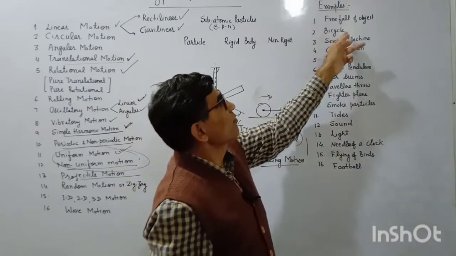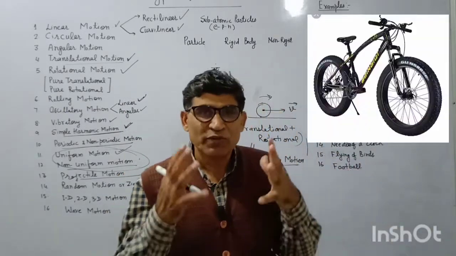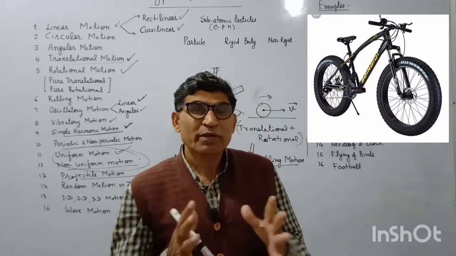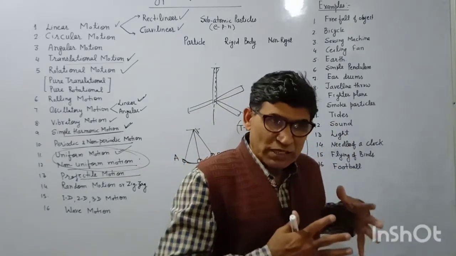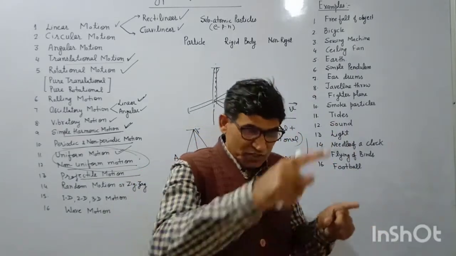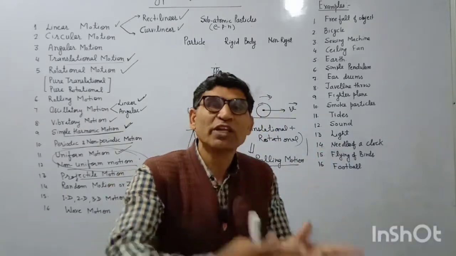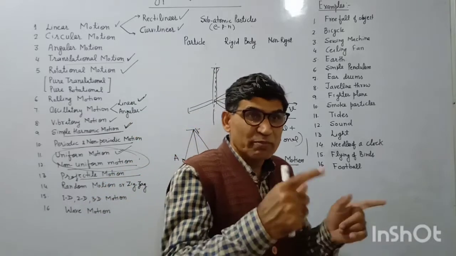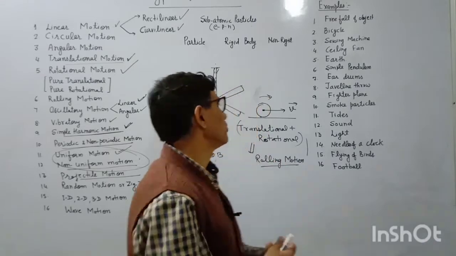Next is the bicycle. In a bicycle there are various kinds of motion. Bicycle is a very good example to understand all the classical mechanics. When the bicycle is moving, there is a translatory motion, but its wheels are rotating, that is rotational motion, and that is also a rolling motion, rotation as well as translation. If the speed of the bicycle is changing, that is non-uniform. If it is not changing, that is uniform motion.